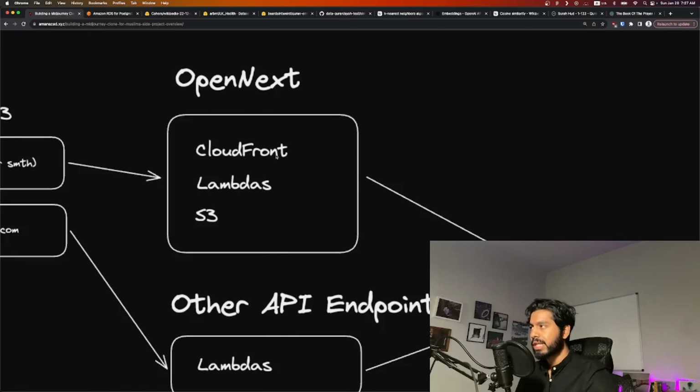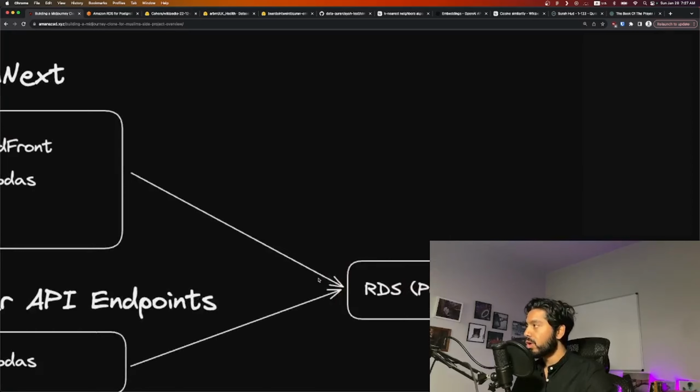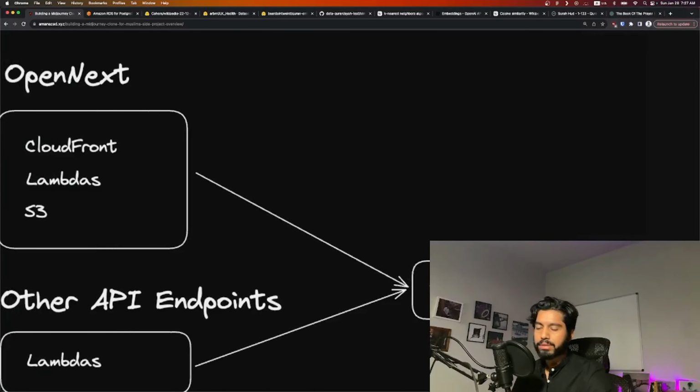I believe it uses CloudFront for their CDN. It should use Lambdas for everything in the API routes, and it should use S3 for all the statically generated assets, piping it back to CloudFront as the CDN. And then this is all going to hook up to RDS, Postgres.